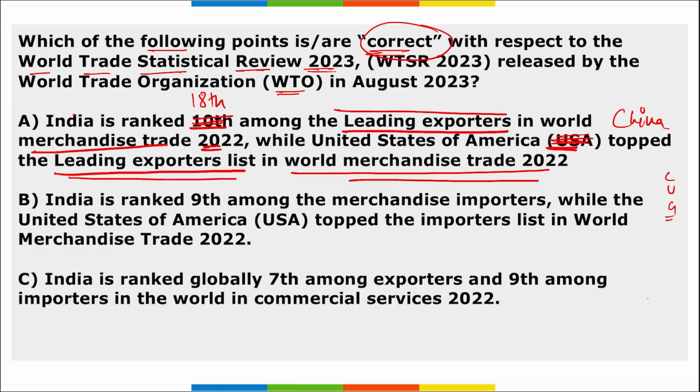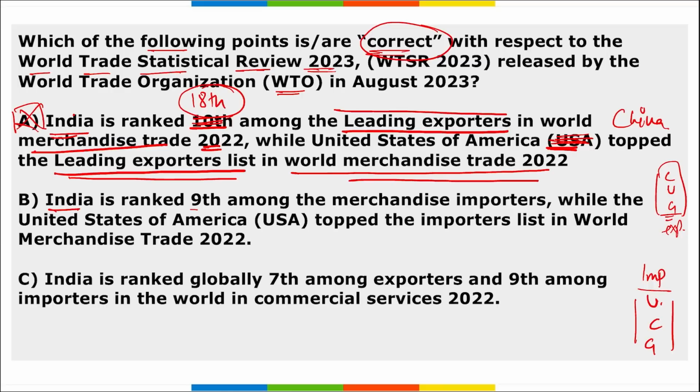Then similarly, if we are talking about the top 3 countries in terms of importers in the world merchandise trade, it will be USA, China and Germany. This is for importers and this is for exporters, right? So India's rank in the exporters list in the world merchandise trade is 18th. So option A is wrongly mentioned here.